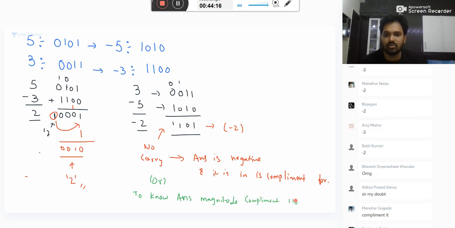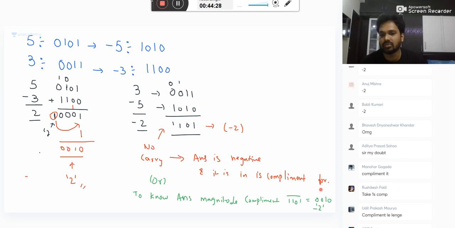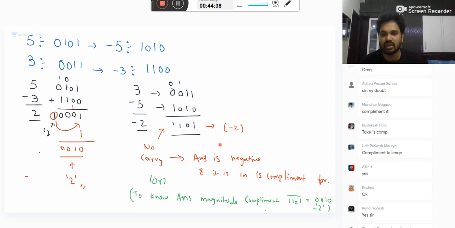Then 1101 complement is how much? 0010. This will tell you what your magnitude is, but you should take it as minus. This will tell you only the magnitude. Then you take minus, and you will get the answer. This is just to understand your answer. Okay, I hope you understand what the 1's complement process is.